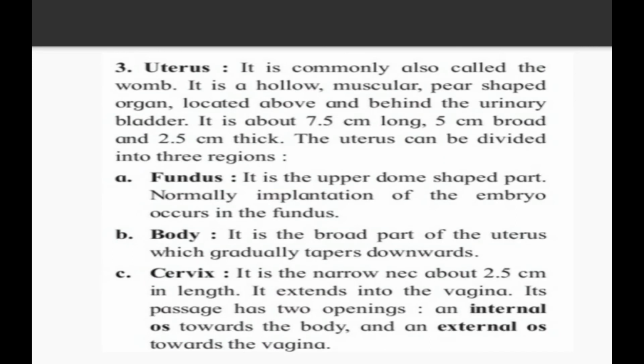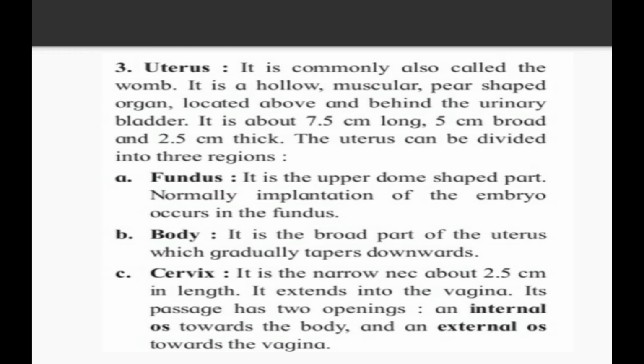The third portion of the female reproductive system is the uterus. So the bag-like structure which holds the baby is said to be the uterus. So let's see what the uterus is. It is commonly also called a womb. It is a hollow muscular pear-shaped organ located above and behind the urinary bladder. See the location of the uterus. It is located above and behind the urinary bladder.